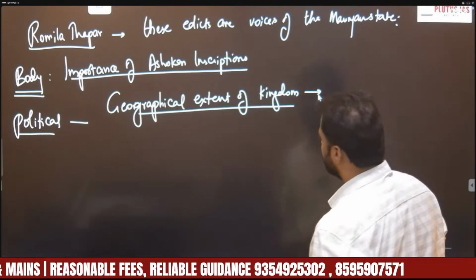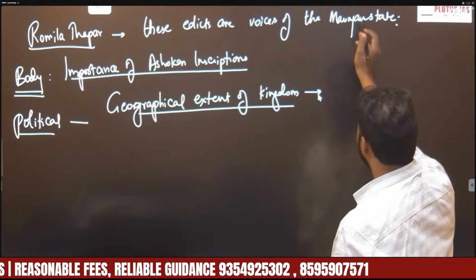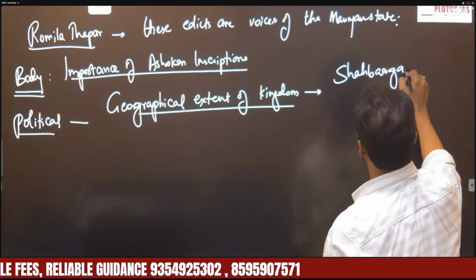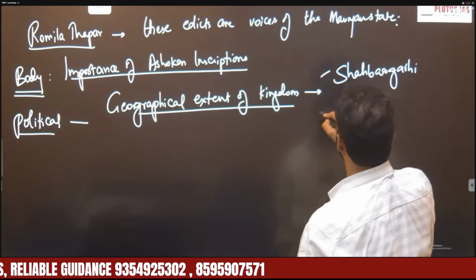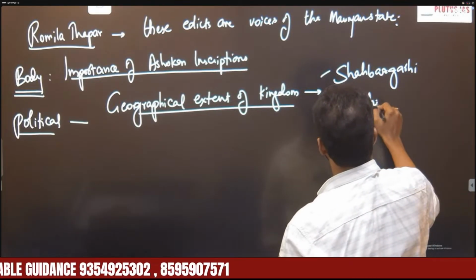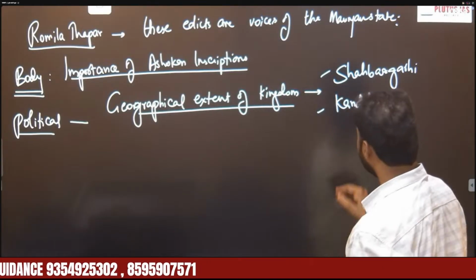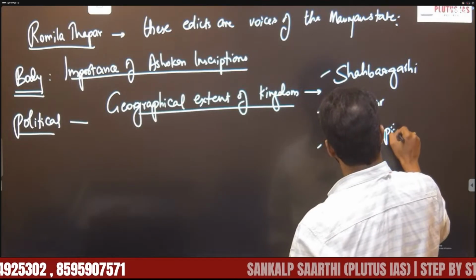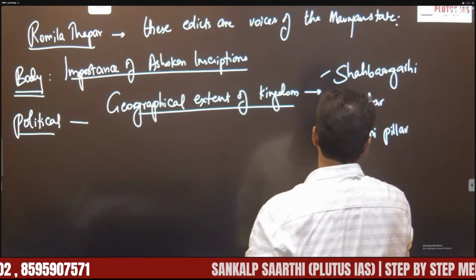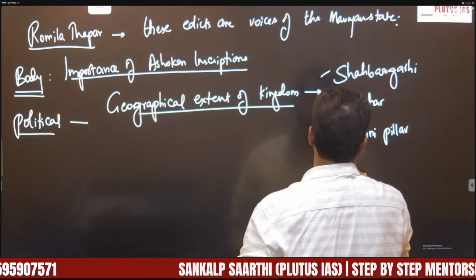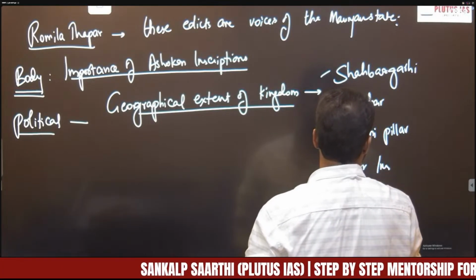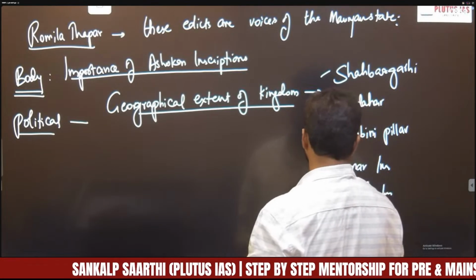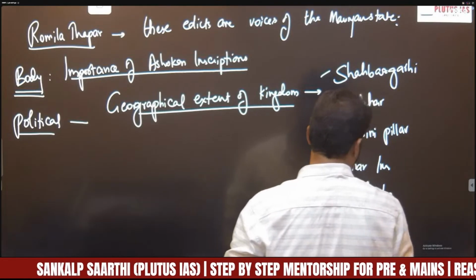So it provides the geographical extent of the kingdom. Here, let us take examples like the Shahbazgarhi inscription, Kandahar inscription, Lumbini pillar inscription, Girnar inscription, Dhauli inscription, and Maski inscription.